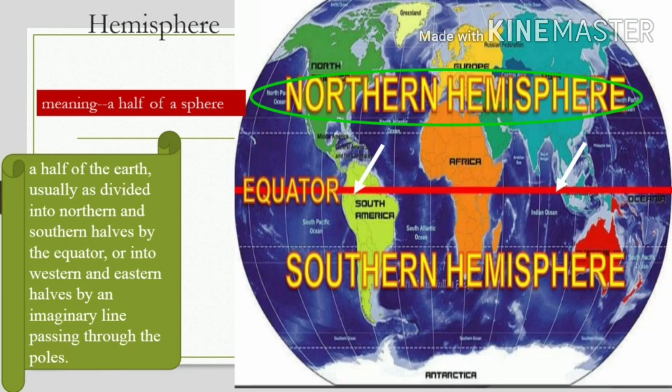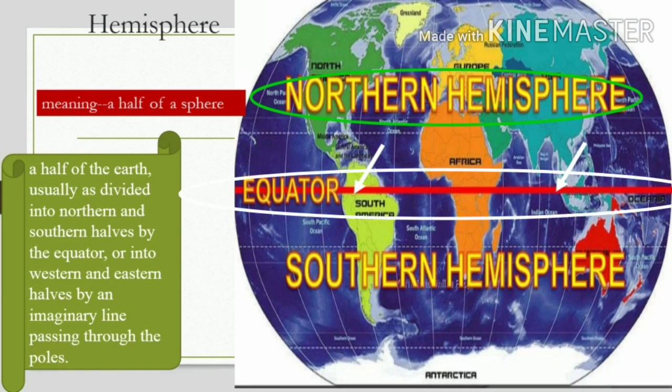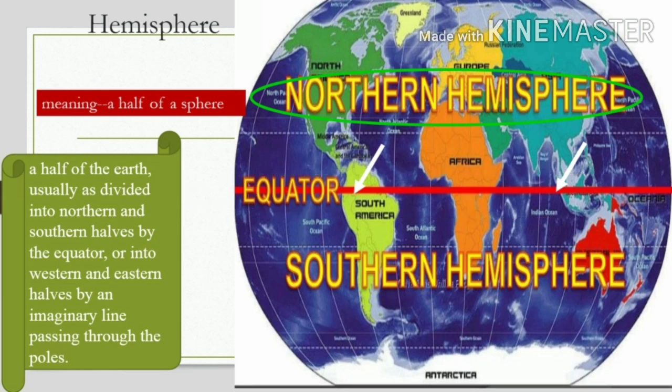Now all of you look at the map and you can see the equator. It is marked in red color, and look at the northern hemisphere. You can see our country India is located in the northern hemisphere, just right side of Africa. You can see our country.